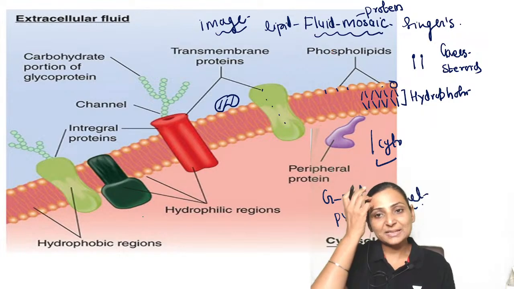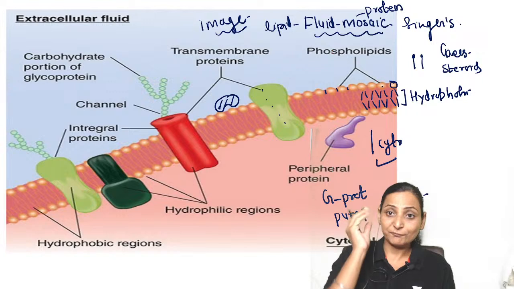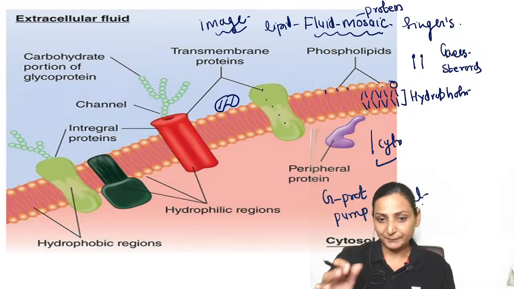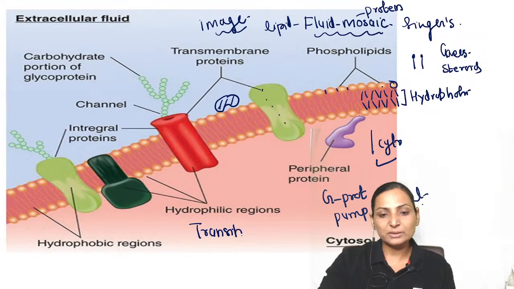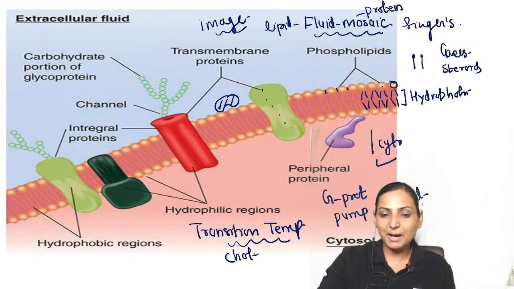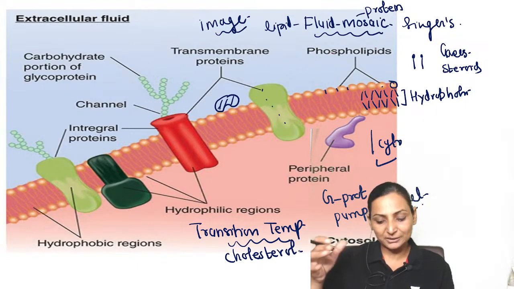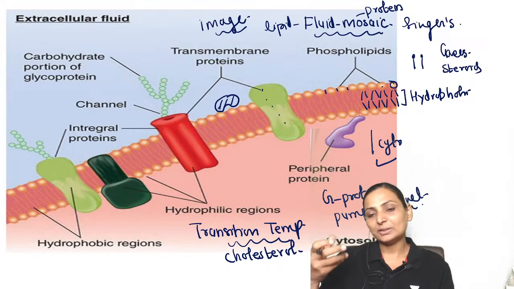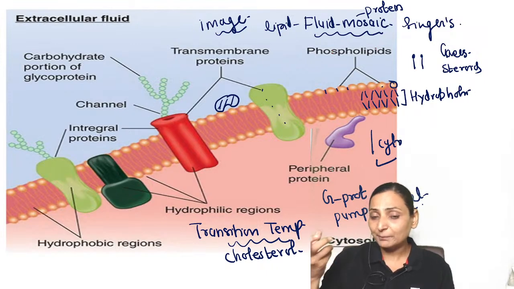Now, as we have seen, the lipids have a fluid property, right? This fluidity is maintained by something called the transition temperature, which is maintained by cholesterol. Just imagine you are keeping butter in the fridge, and you keep taking that butter out and it melts.